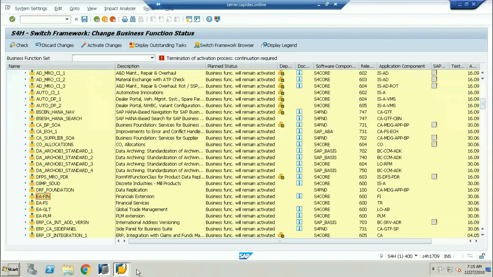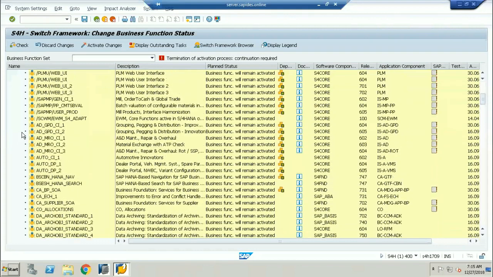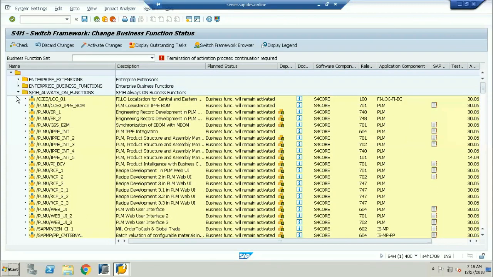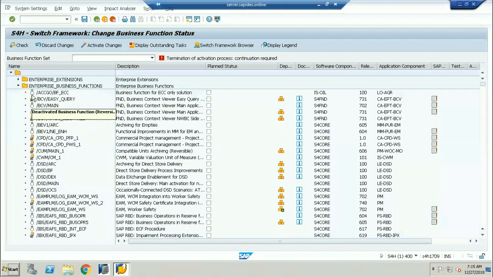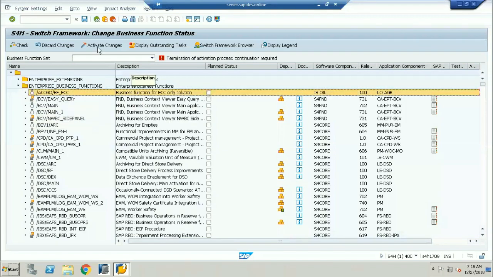Here only, sir. If you select the business functions that are not activated and click on activate the changes, it will get activated in the backend. It will take about 5 to 10 minutes to activate.